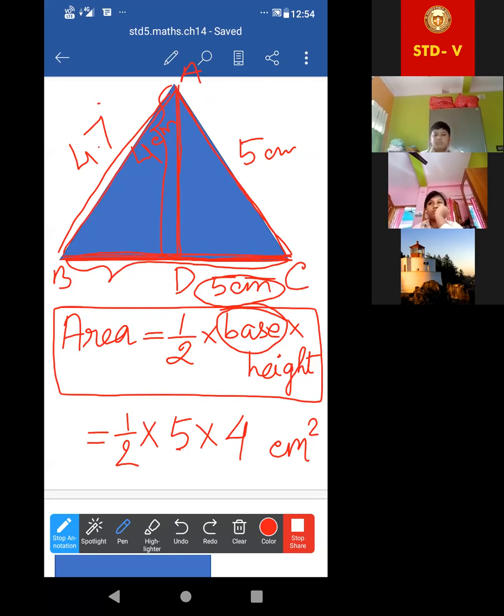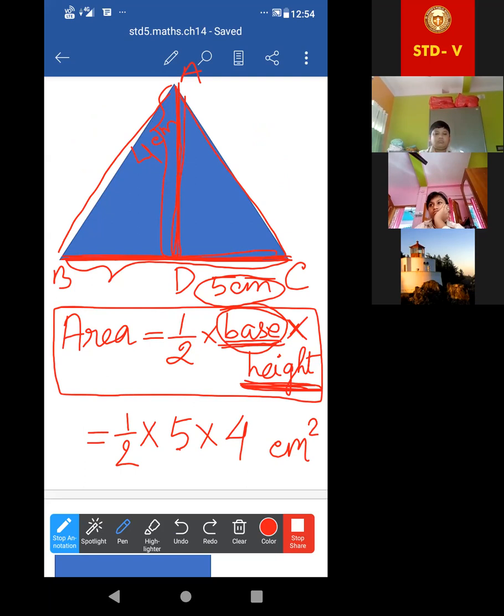So just 4.7 plus 5 plus 5. Then the unit will not be changed. I am just explaining why centimeter square. But in case of area, look what we have written: half into base into height. Base, that means the unit of base will be what? It is also a length, no? Centimeter. And into height. The unit of height will be what? Height is also length, so it is also centimeter. So centimeter into centimeter.